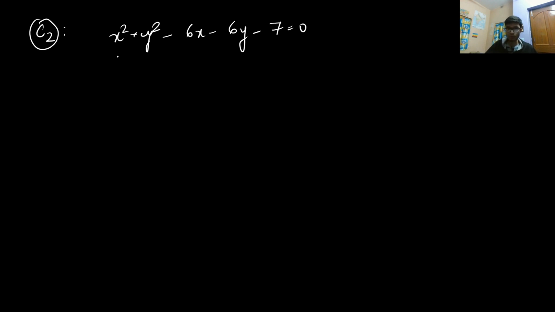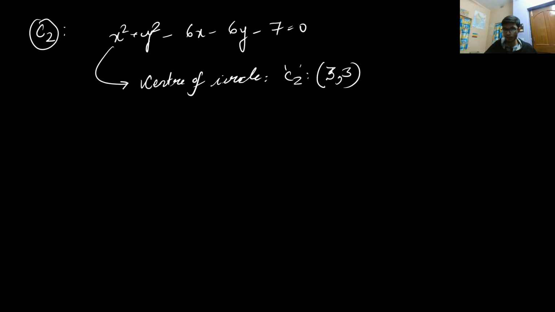Similarly, let us do the same for the second circle. The equation of the second circle was x square plus y square minus 6x minus 6y minus 7 is equal to 0. From this equation, the center of the second circle, let me represent it as C2, is 3 comma 3.